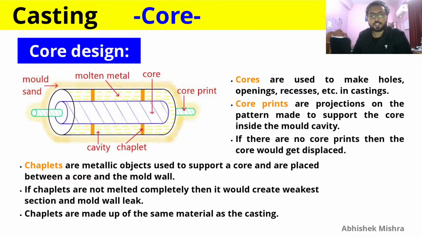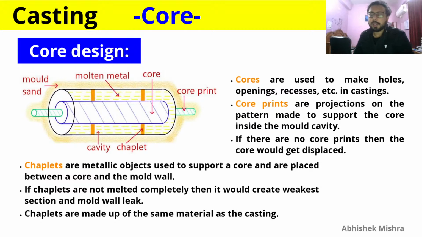There is one more thing, chaplet. So what is a chaplet? Chaplets are metallic objects used to support the core and are placed between a core and the mold wall. So again, the core is supported by core prints, and it is also supported by chaplets, which are metallic objects. If chaplets are not melted completely, then it would create a weak section and a mold wall leak. So chaplets should be melted and fused properly with the molten metal when it is solidifying.